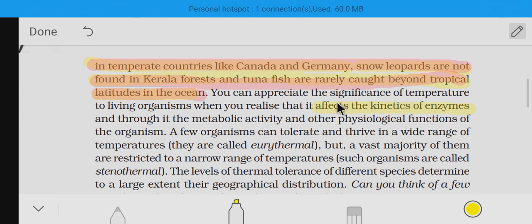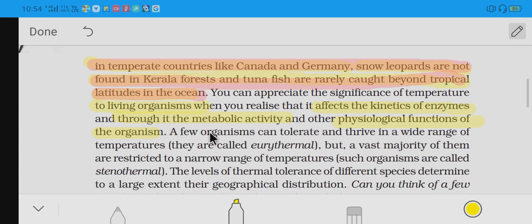So the significance of temperature in the living organism is that it affects the mechanism of enzymes in the human body or the living organism's body. Through it, the metabolic activity and physiological functions of the organism can be changed. So enzymes are the basis of biological organisms. If enzymes are changed, our physiological as well as our basal metabolic activity may be changed.